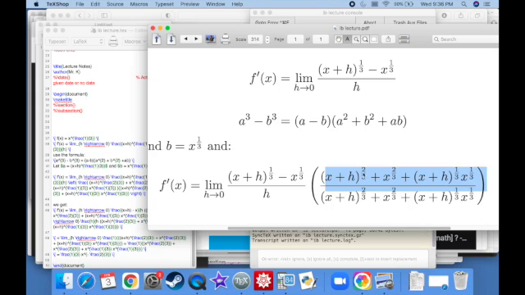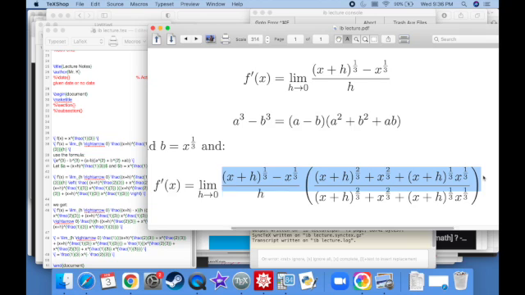Cool. So a squared. So instead of a to the x plus h to the 1/3 power, it's x plus h to the 2/3 power. That's what happens when you square it. You double the exponent, so 1/3 becomes 2/3. Same thing here, and then this. Okay, well, because I'm using my algebraic identity, I'm cool.